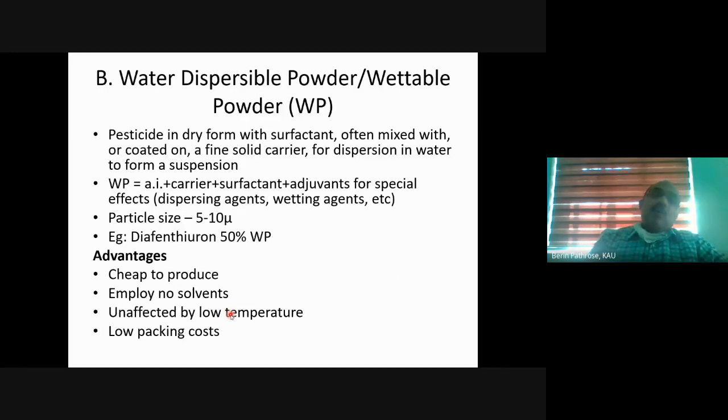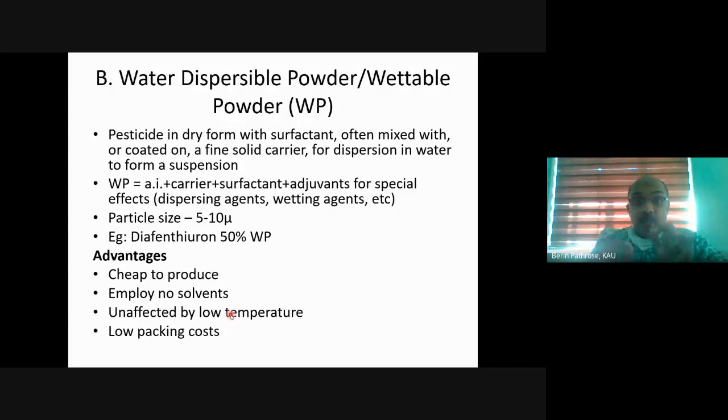Coming to the next one, water dispersible powder. As the name indicates, it is dispersed in water and sprayed on the crop. It is an improvement over dust formulation. Dust formulation is not at all meant for mixing with water. So, in those areas where water is available, we can go for water dispersible powder or wettable powder.